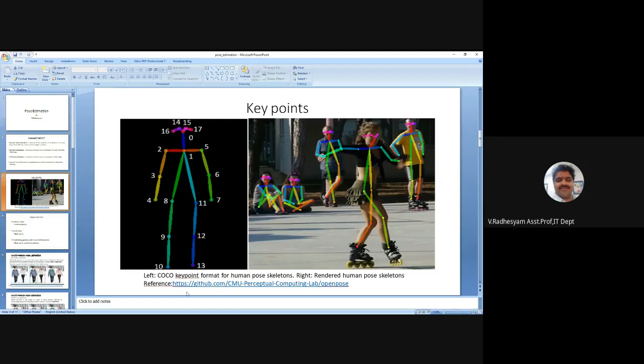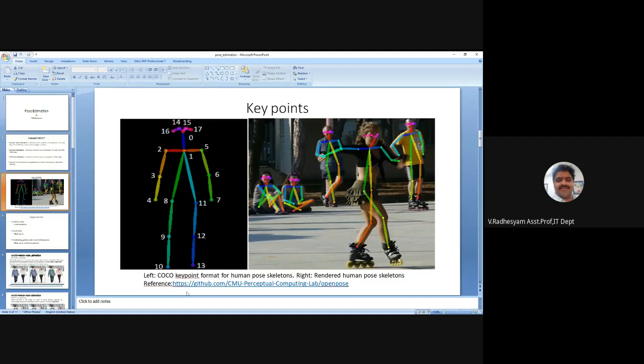Suppose you see on the left side the skeleton and the image on the right side. There are different interest points of a lady who is dancing there.